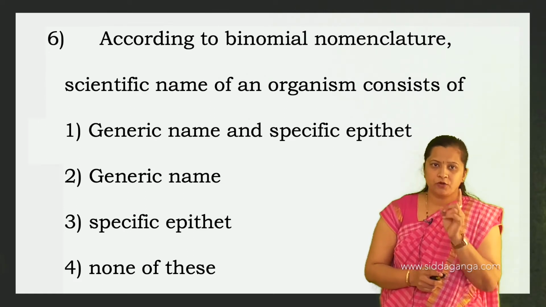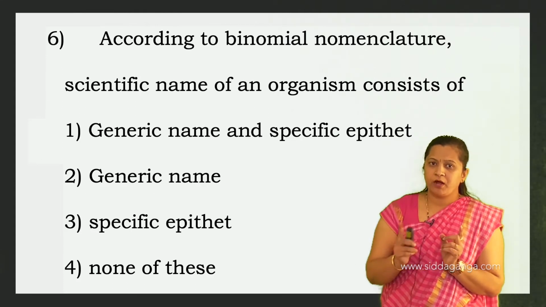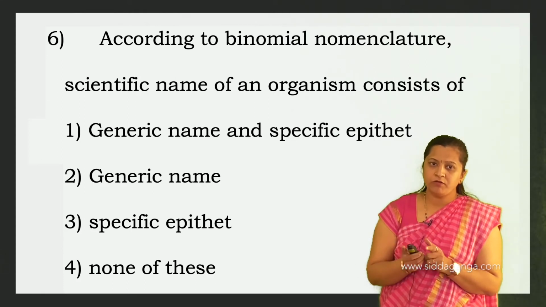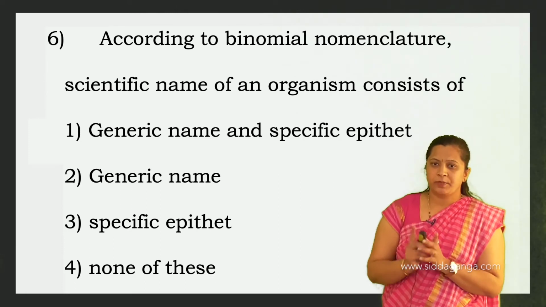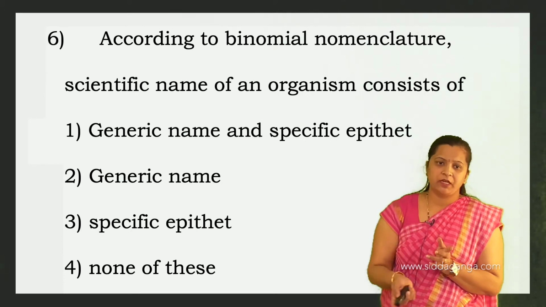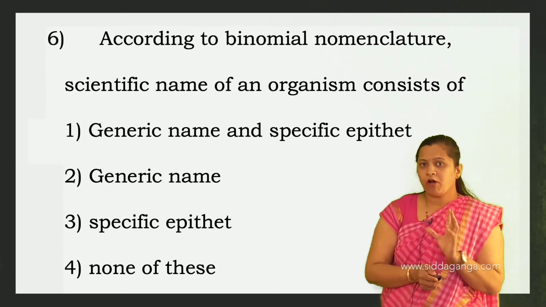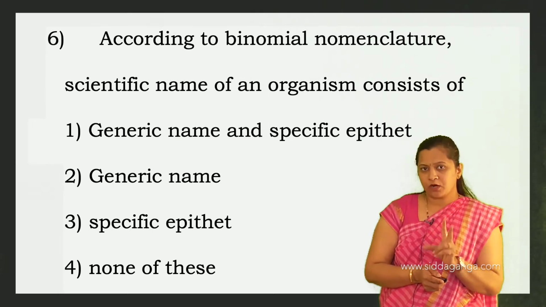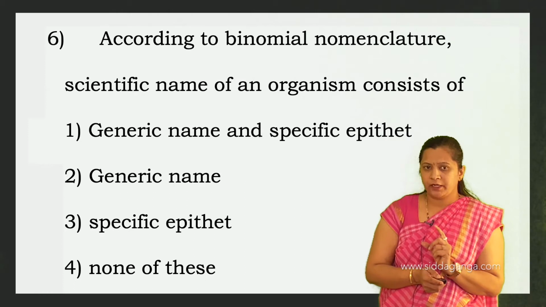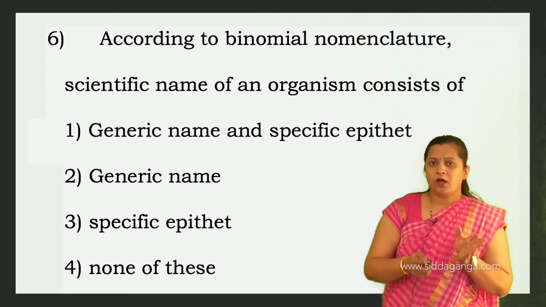So according to binomial nomenclature, the scientific name of an organism consists of a generic name and a specific epithet. The second option they have given is only the generic name, the third option is only the specific epithet, and the fourth is none of this. There should be two components in binomial nomenclature, not only a generic name or only a specific epithet.